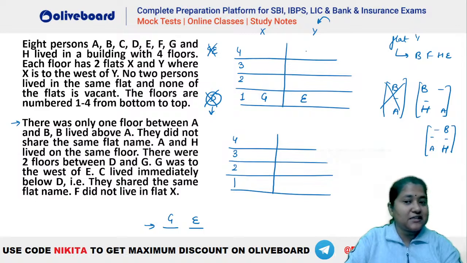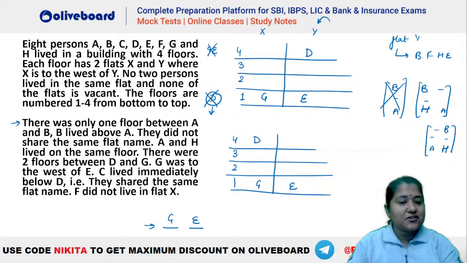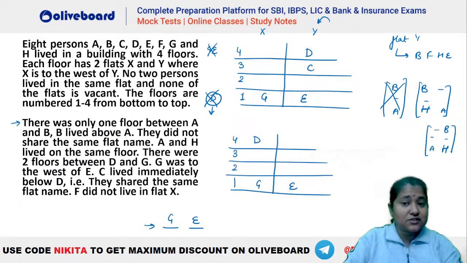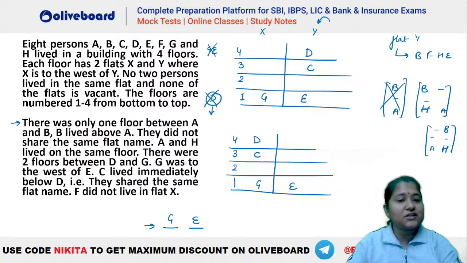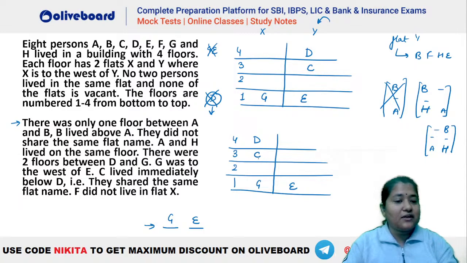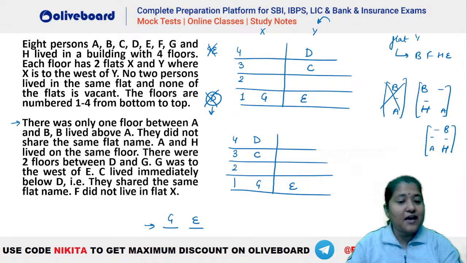So what are the possibilities for D? D can be either this person or this person, either of the two cases. Now C has to be immediately below D. So C is immediately below D, right? Now it is given they share the same flat name. F is not in flat X. Okay, so F should not be in flat X. Yeah, this is X, this is Y.